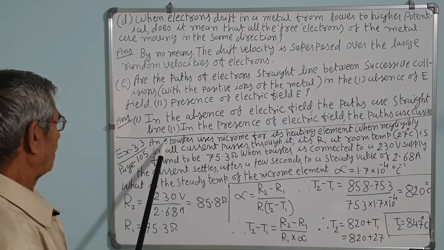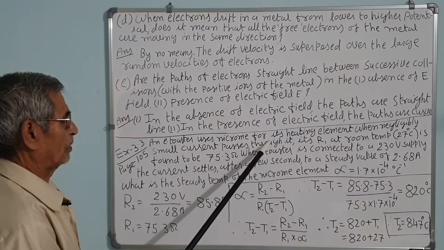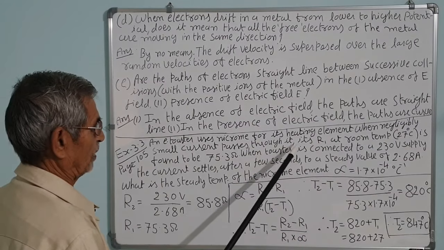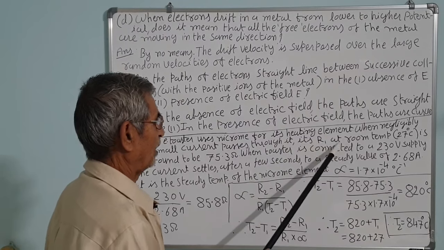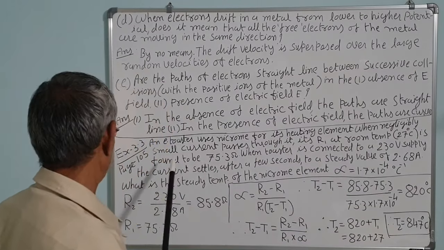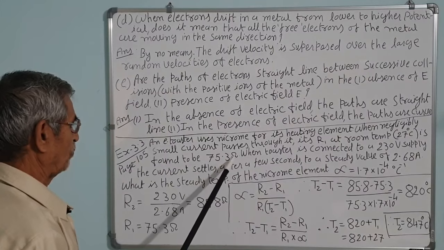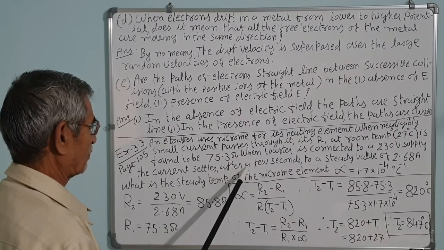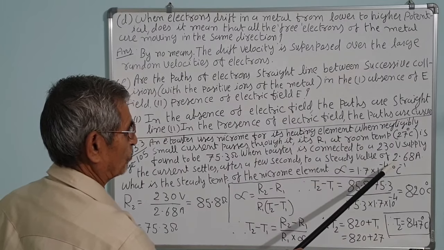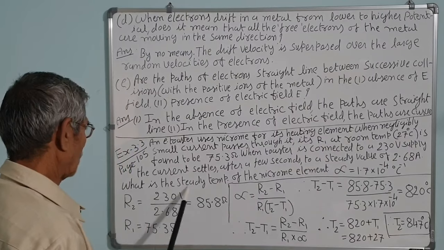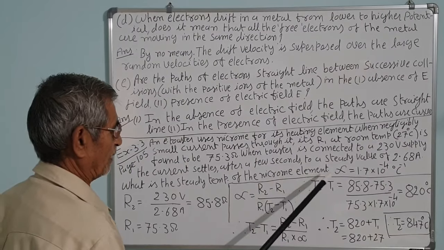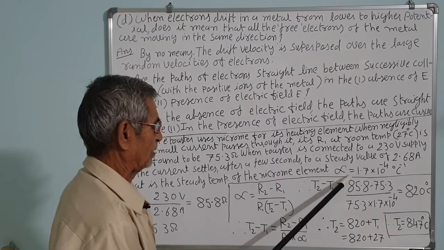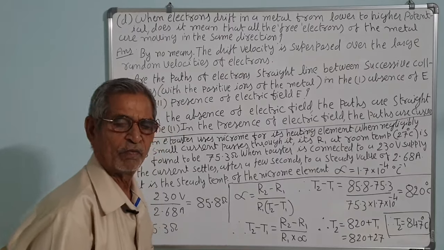Example number 3.3. An electric toaster uses nichrome for its heating element. When a negligibly small current passes through it, its resistance at room temperature 27 degrees is found to be 75.3 ohms. When the toaster is connected to a 230 volt supply, the current settles after a few seconds to a steady value of 2.68 ampere. What is the steady temperature of the nichrome element? Alpha, the temperature coefficient of nichrome, is equal to 1.7 into 10 raised to minus 4 per degree Celsius.